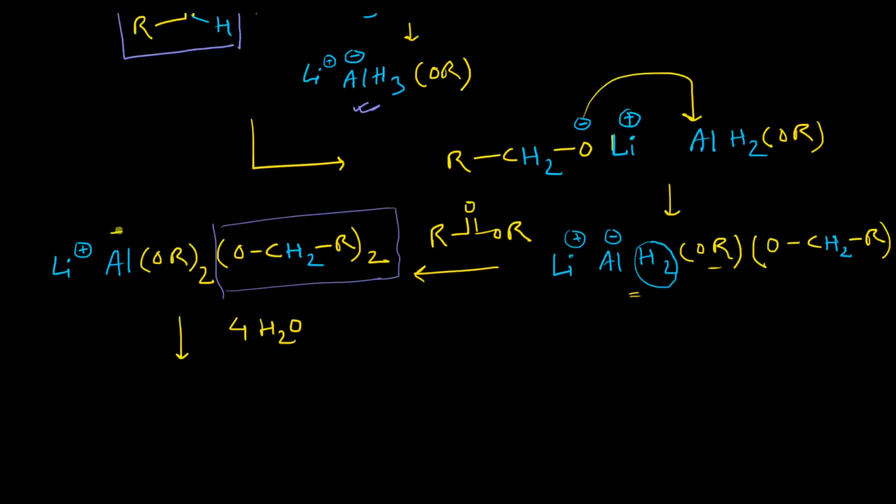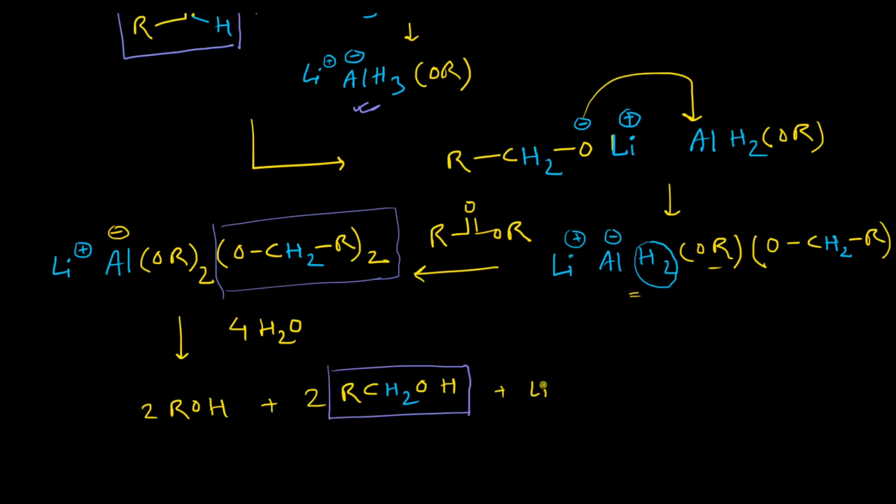Then simply the aqueous workup step will give us two molecules of ROH and two molecules of RCH2OH. This particular alcohol is of our interest, and one molecule of lithium hydroxide will be obtained and one molecule of aluminum hydroxide will also be obtained. So this is the main product of the reduction of ester compounds.